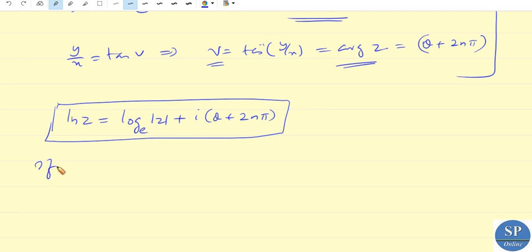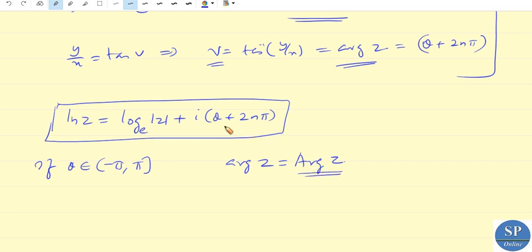If theta lies between minus pi to pi, then this argument of z is unique, and it is denoted by capital arg z, and it is called the principal argument.